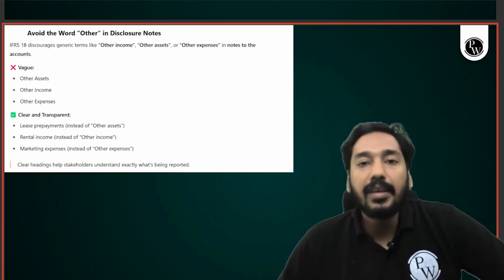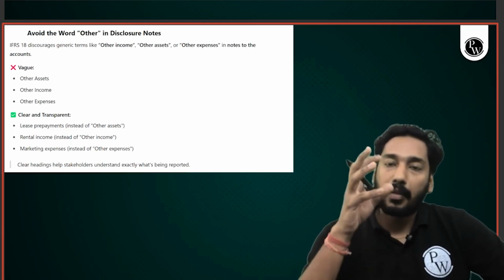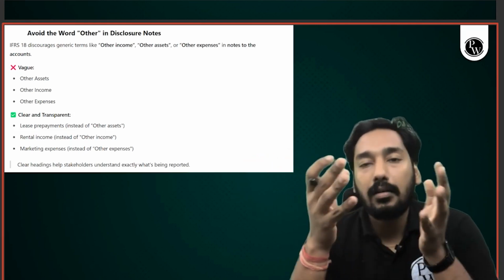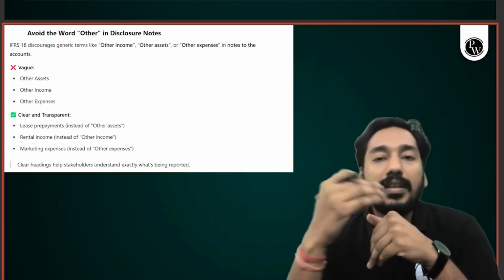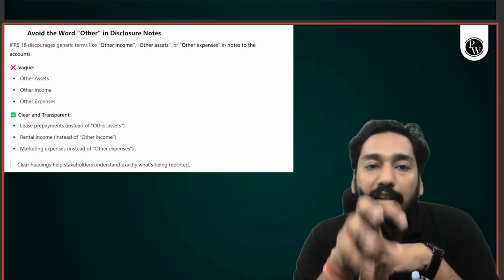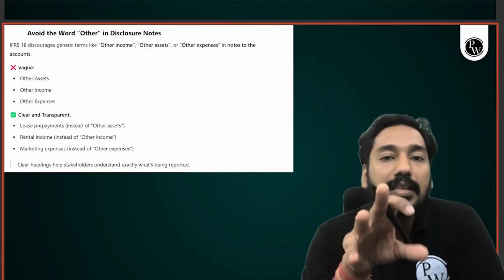They are understanding that these vague words bring manipulation, bring less clarity in the mind of stakeholders, shareholders. So to bring more transparency, they have removed the words like other income, other asset, other expense.